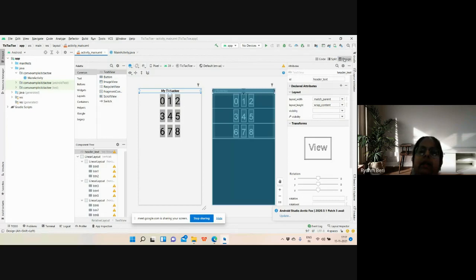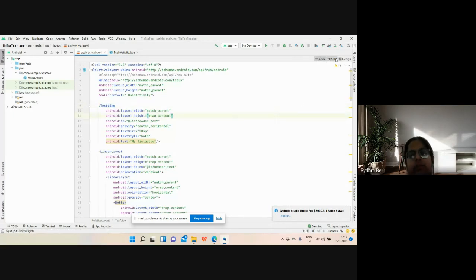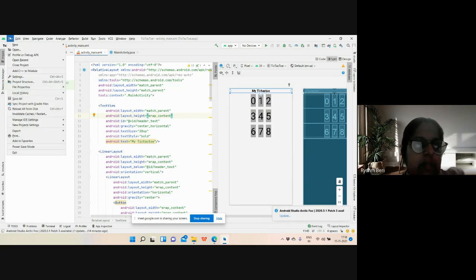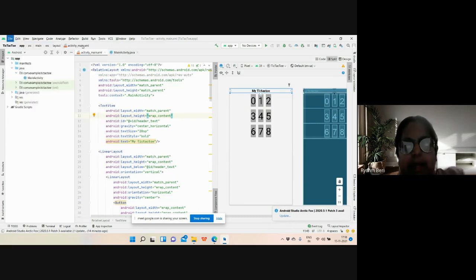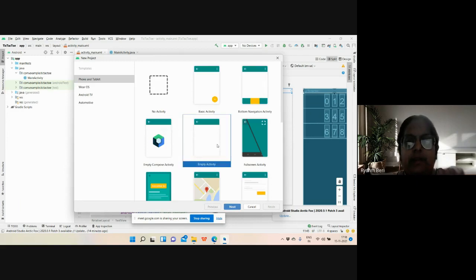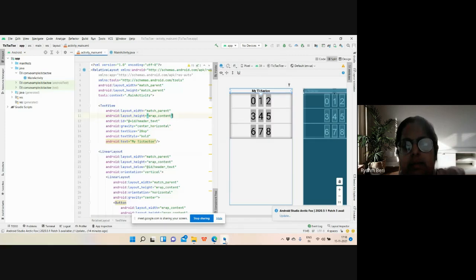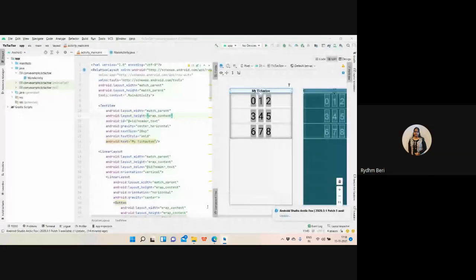I'm going to work in this project currently. Actually, this is the last activity that we will study, but currently I'm going to make changes to this project, because if I try to open a new project right now, it may take 10 to 15 minutes and the time will be wasted. Although I will start creating the new project in the background, and once it is completed, we will shift to that project. I want the Kotlin language, and I want to create it for the Lollipop version. In the background, it's creating that project, and whatever the Gradle build controls are, it will be shifting to this project.